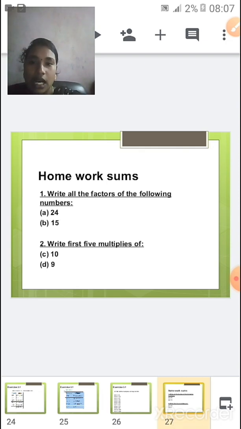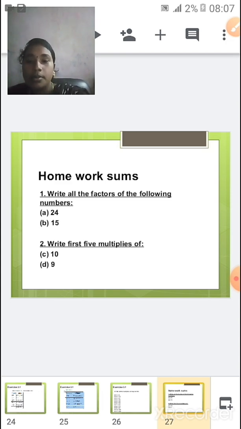Until this we have finished our exercise 3.1, and I am going to give you 2 homework sums. In the first one, write all the factors for the following numbers. We have 2 sums: A is 24 and B is 15. You have to find the factors for these 2 numbers, and write the first 5 multiples of C, which is 10, and D, which is 9.